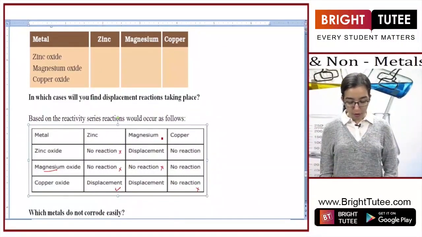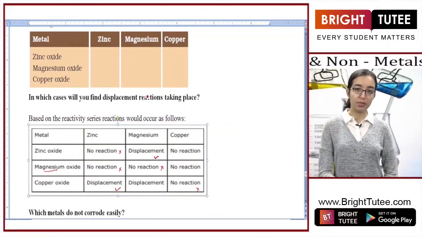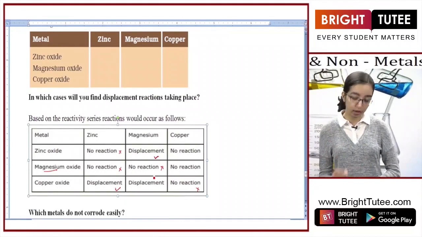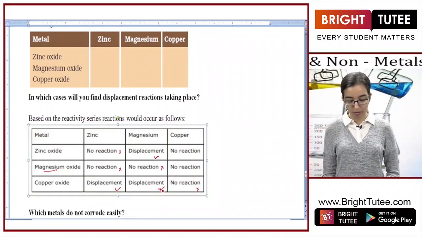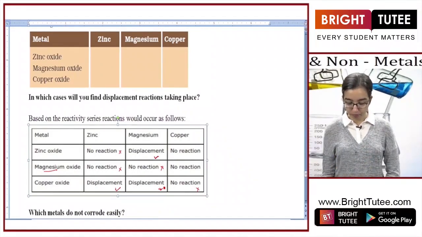Now we move on to magnesium. Magnesium and zinc oxide: we know that magnesium is more reactive than zinc, and that is why a displacement would occur. Magnesium would displace zinc from its oxide. We have magnesium and copper oxide. Again, magnesium is much more reactive than copper, and that is why it would easily be able to displace copper from its oxide.